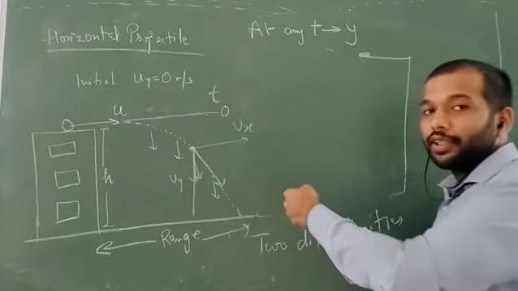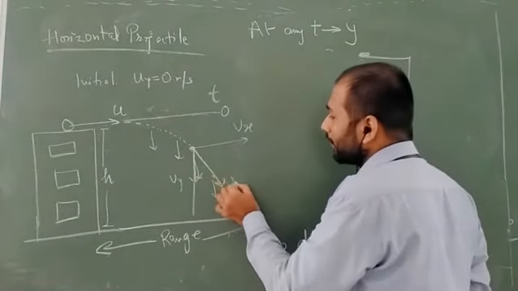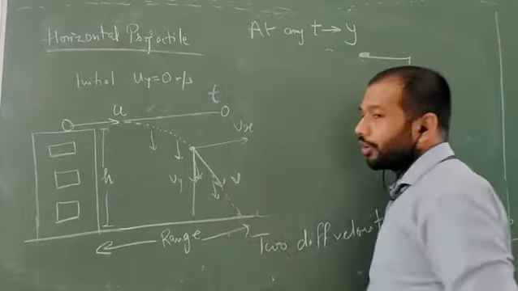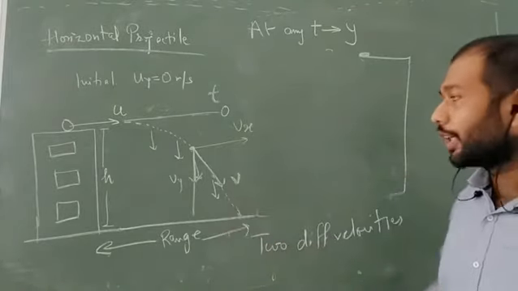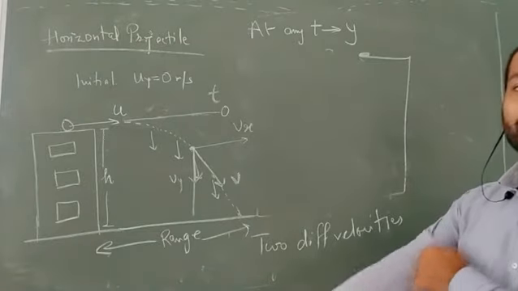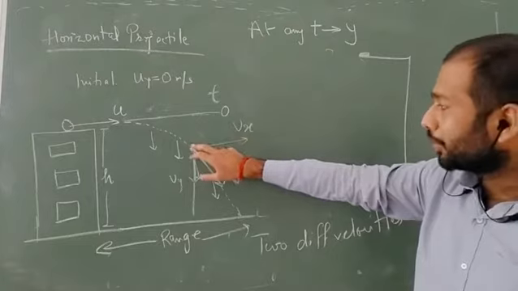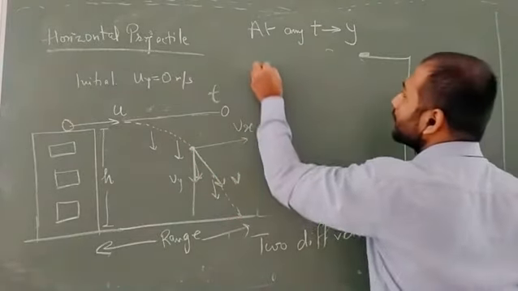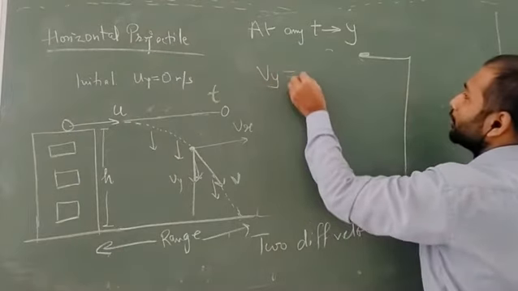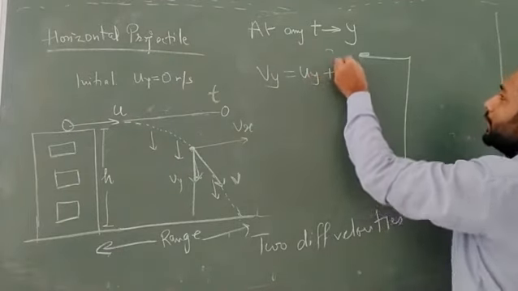And what is the exact velocity line that it will follow? Again, draw the tangent on this curve, as I told you. This is what gives us the net velocity, or the exact velocity, which is the resultant of both of them. First we will calculate the Vy, that is the velocity of this projectile at this instant. You know which equation we use: Vy is equal to u y plus gt.